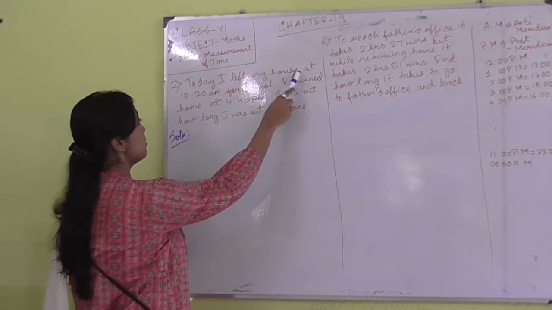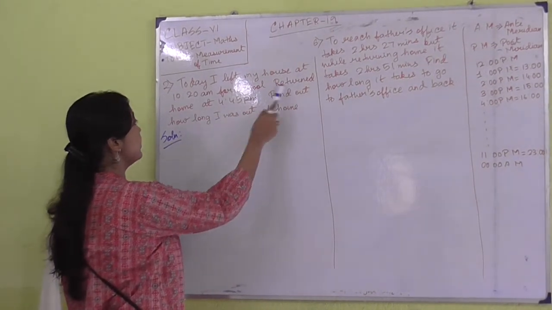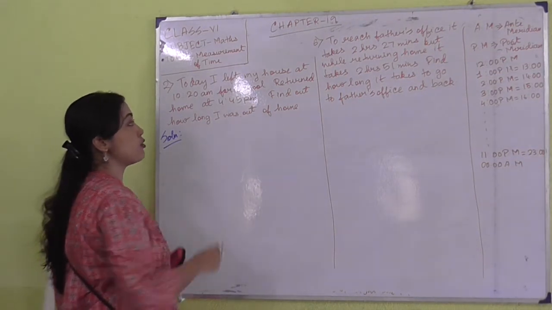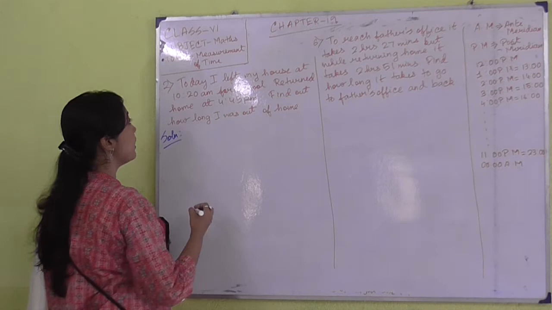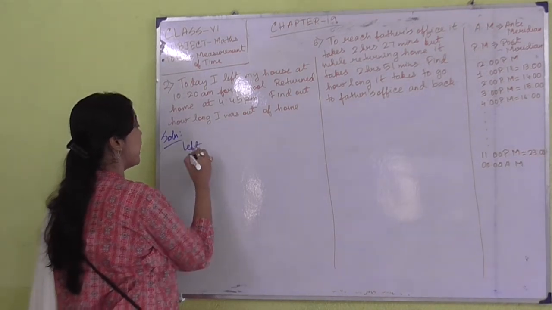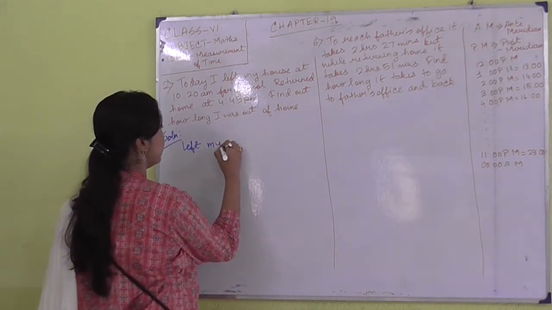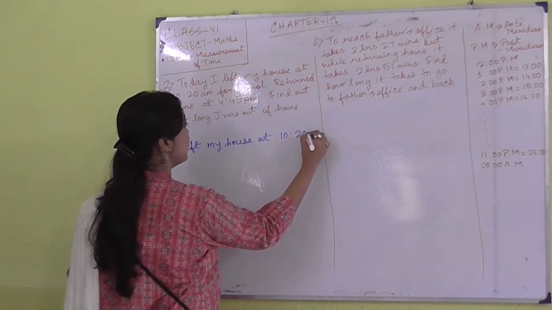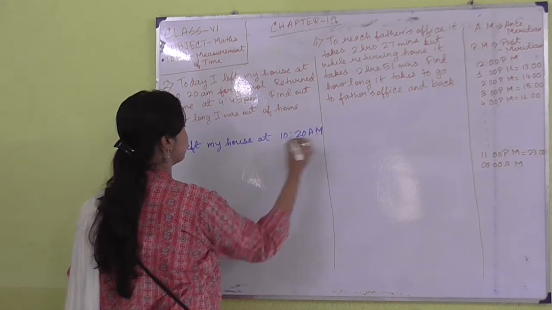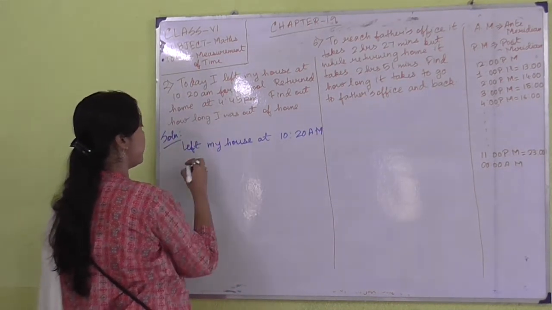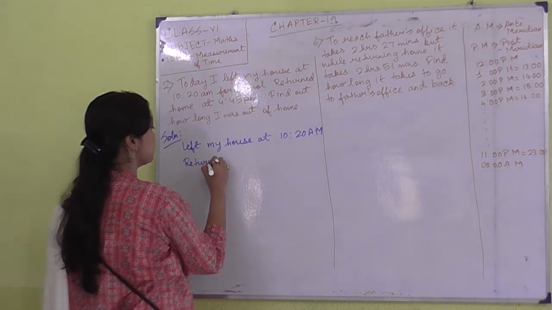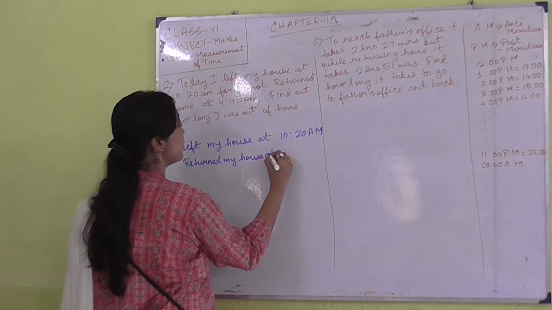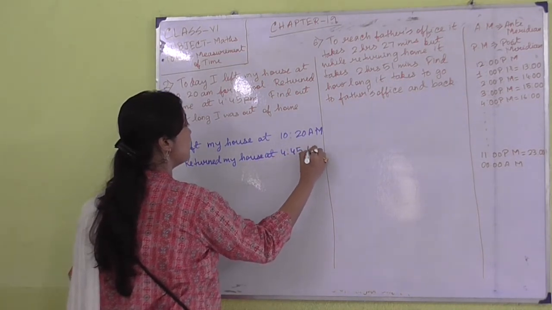Today I left my house at 10:20 am for school and returned home at 4:45 pm. Find out how long I was out of home. So it has been told at what time I left my house: I left my house at 10:20 am, and I returned home at 4:45 pm.